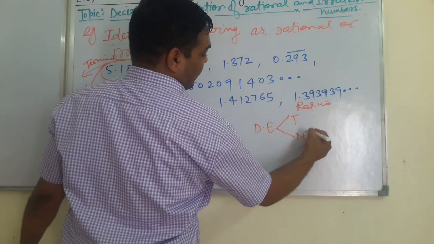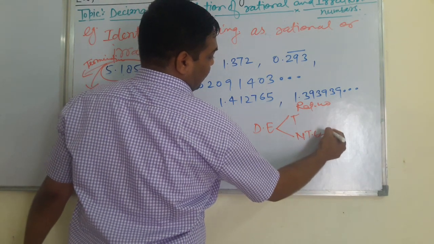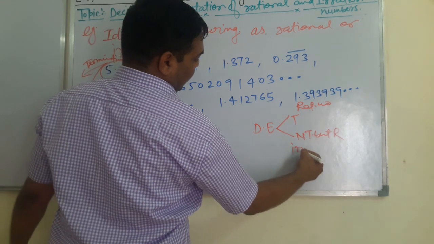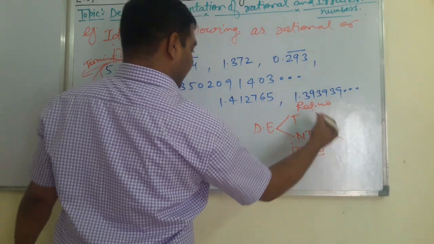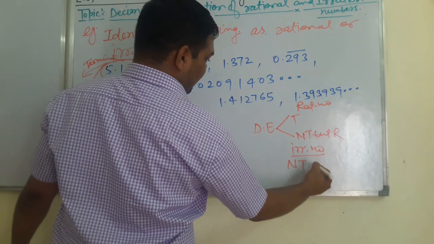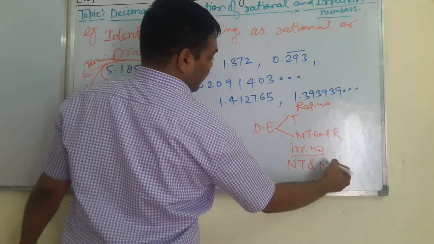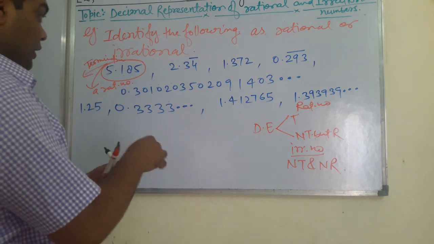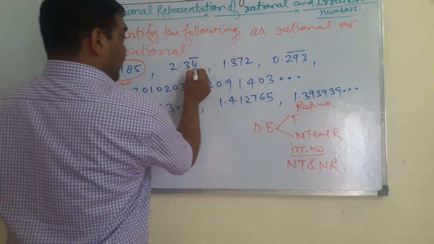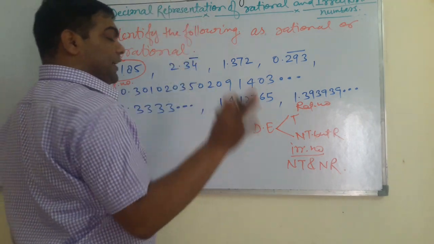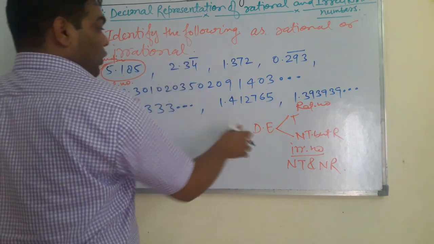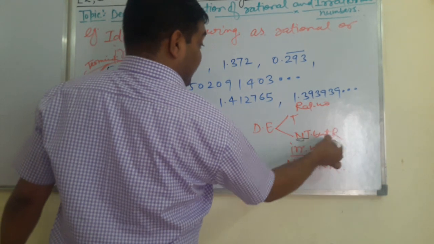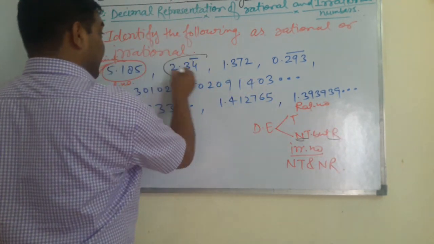Terminating and non-terminating but repeating. While the decimal expansion of an irrational number is non-terminating and non-repeating. Well, students, now see here. See, the digit 4 is repeating, it is confirmed here. So it is of the form non-terminating but repeating.